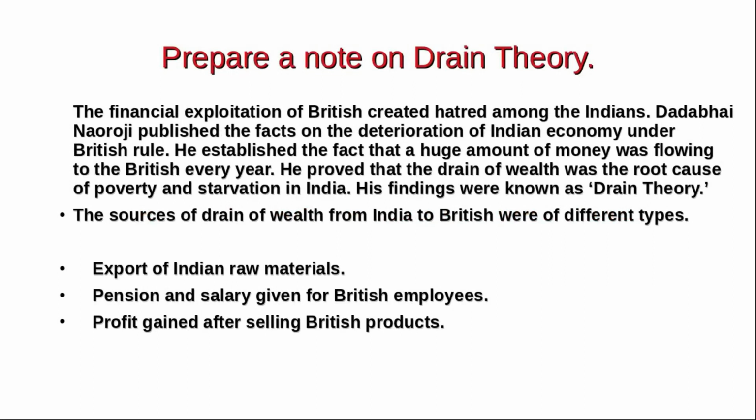The financial exploitation of the British created hatred among the Indians. Dadabhai Naoroji published the facts on the deterioration of the Indian economy under British rule. He established the fact that a huge amount of money was flowing to Britain every year. He proved that the drain of wealth was the root cause of poverty and starvation in India. His findings were known as drain theory. The sources of drain of wealth from India to Britain were of different types: export of Indian raw materials, pension and salary given to British employees, and profit gained after selling British products.